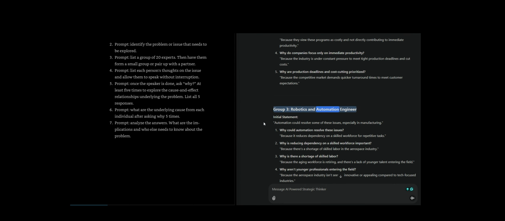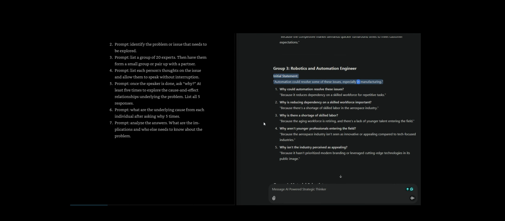Group 3, robotics and automation engineer. Initial statement: automation could resolve some of these issues, especially in manufacturing. Why could automation resolve these issues? Because it reduces dependency on a skilled workforce for repetitive tasks. Why is reducing dependency on a skilled workforce important? Because there's a shortage of skilled labor in the aerospace industry.